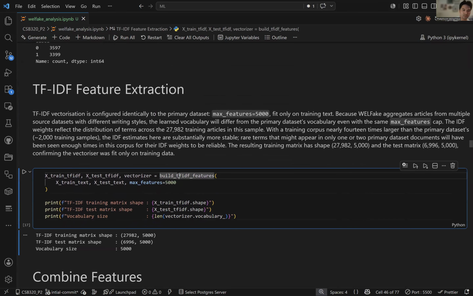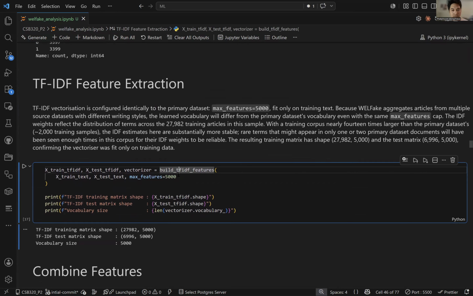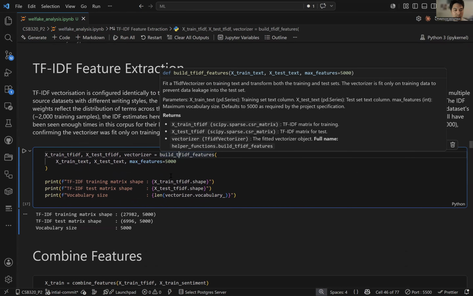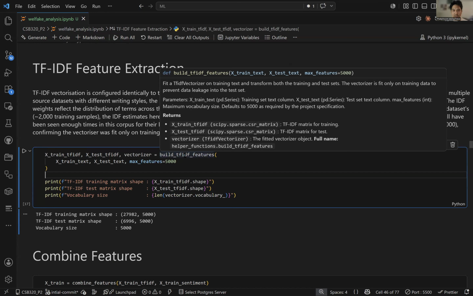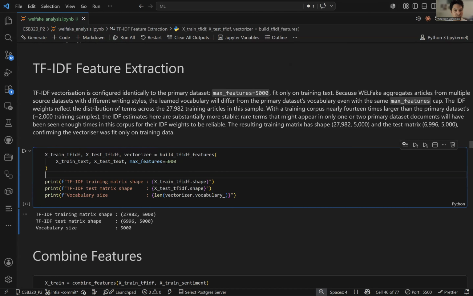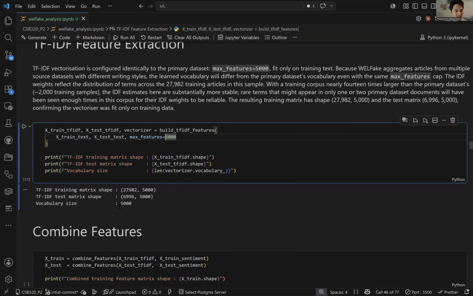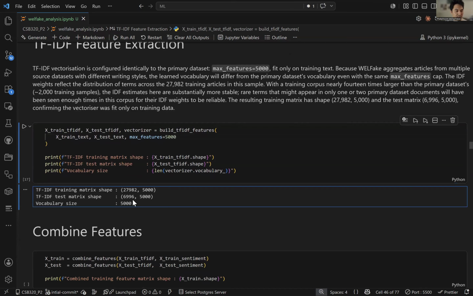Just to circle back on my abstract here, I turn everything into numeric representation using the TF-IDF, and I'm only keeping the 5,000 most important features. So vocabulary size 5,000.